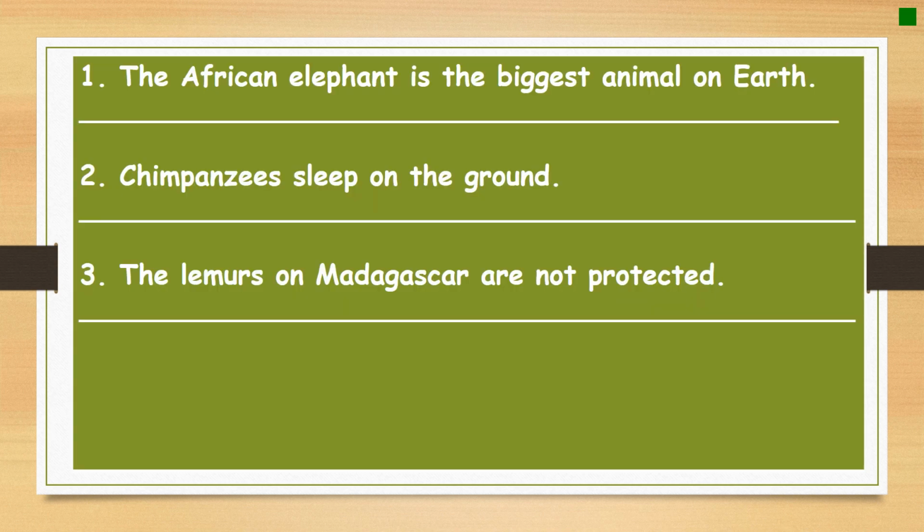So these are 3 sentences. They are related to the question before. It means you have to tell me whether they are true or false. And as I told you, if they are true, you have to write true. And if they are false, you have to correct them. I solved the first part and you are responsible for the second part. There are 6 sentences. I solved 3. And you are going to do the rest of them.